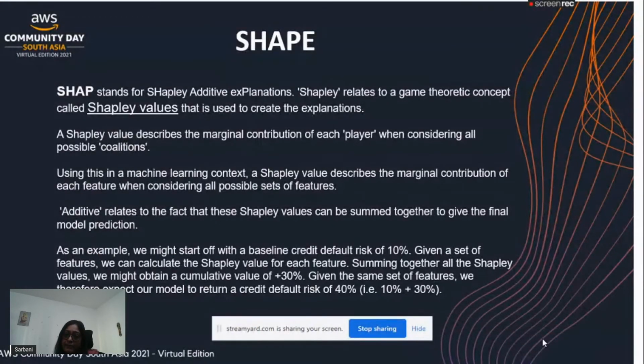At the end of the game, there is a payout, based on the contribution of the different players. Here in our machine learning model, the predicted percentage, the outcome of the model, is based on the contribution from the different features used to build the model.